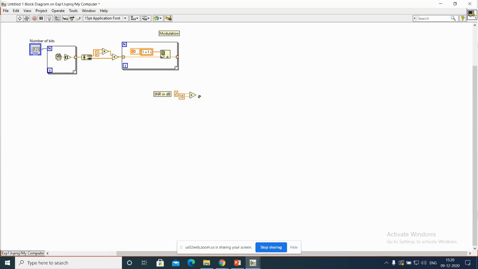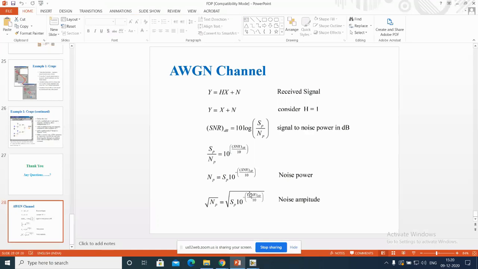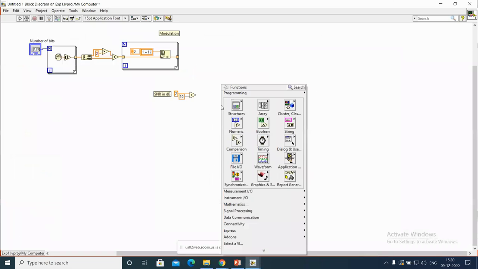Right? So once you have come across this, what is the next one? 10 raised to, this portion is completed, and 10 raised to power minus SNR. Okay, fine. Now forget about the minus. We are trying to implement 10 raised to power something first. So what is the 10 raised to power something? And we can use the